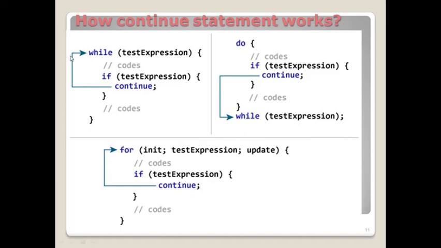These are the three cases of the loops: while loop, do while loop and for loop. Whenever the continue statement is executed, immediately control is passed to the beginning of the loop condition, skipping the current iteration of the loop.